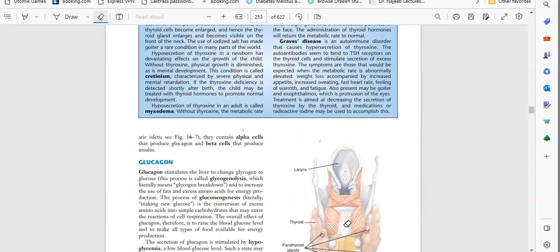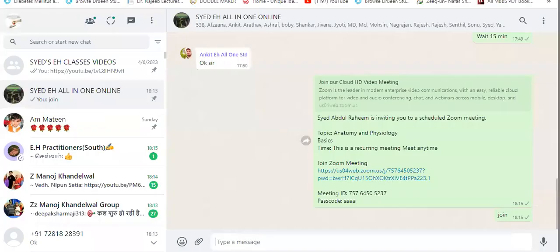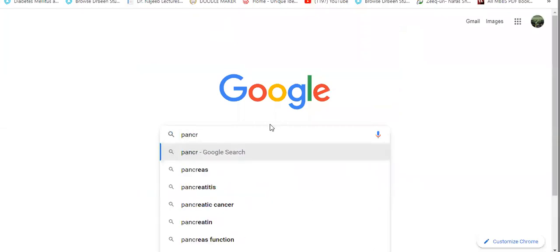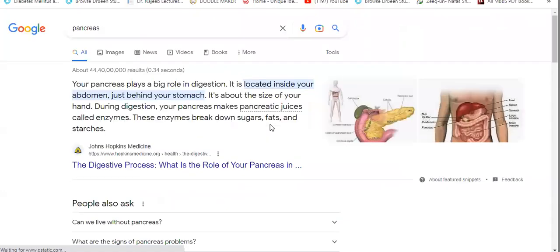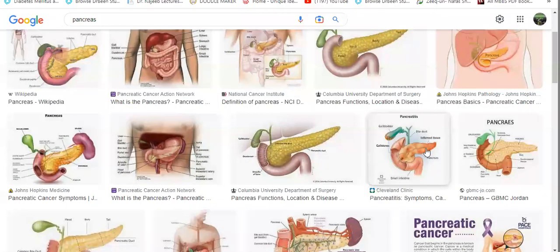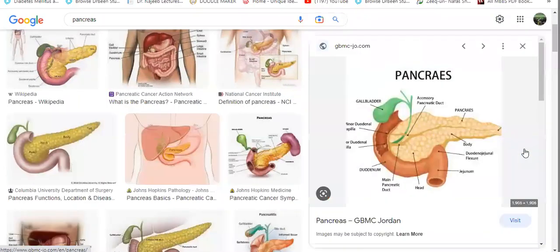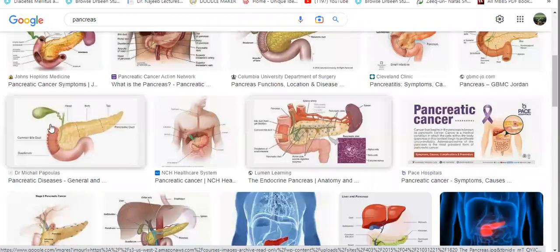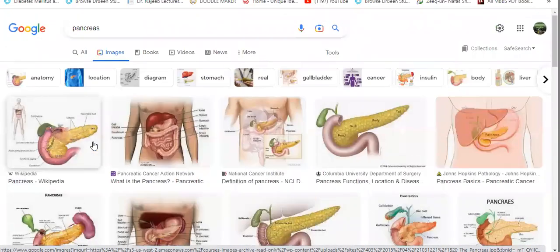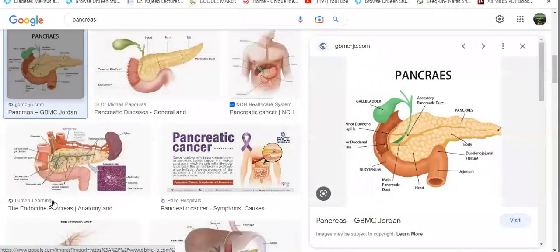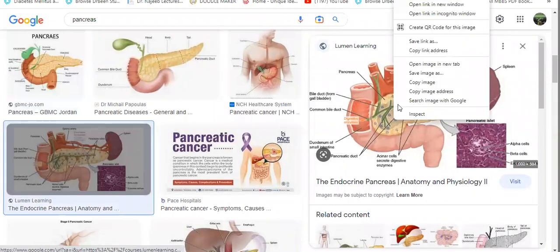So let's see the image of the pancreas, the islets of Langerhans, alpha cells, beta cells. This is a very good image.